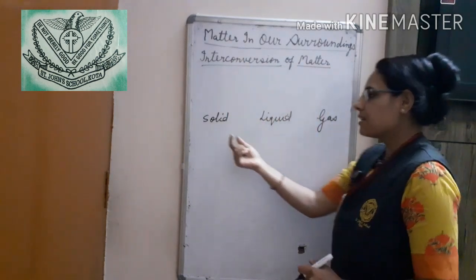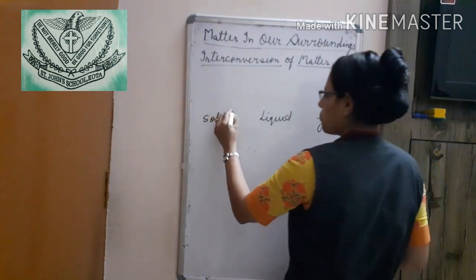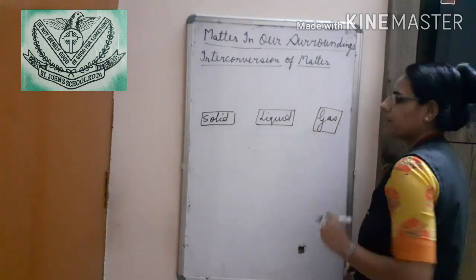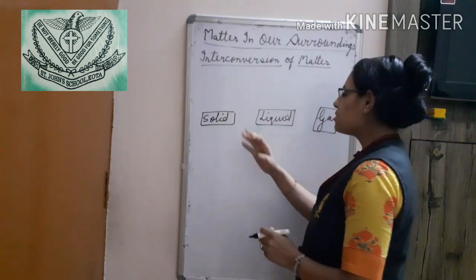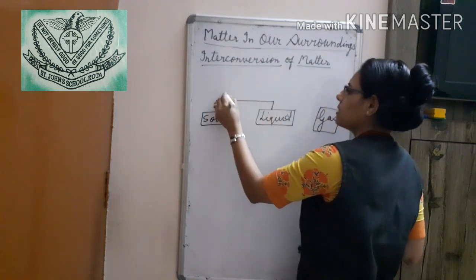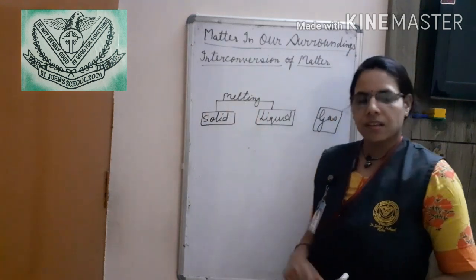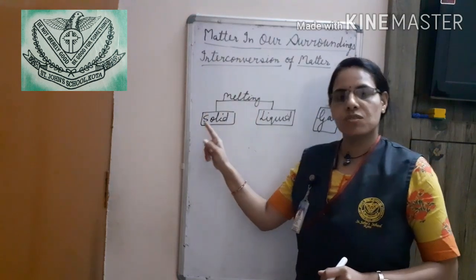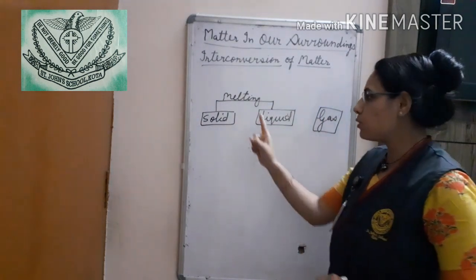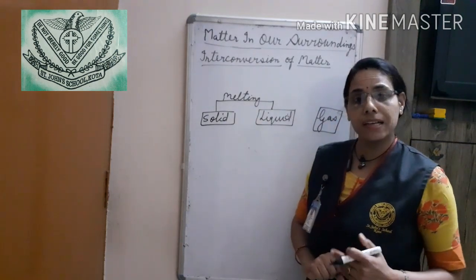states of matter, which means these three states of matter can interchange into one another. I have written here the three forms of the states of matter. First is solid. When solid changes into liquid, it is known as melting. The process by which solid changes into liquid is known as melting. So before starting this, we should know the meaning of melting or melting point.